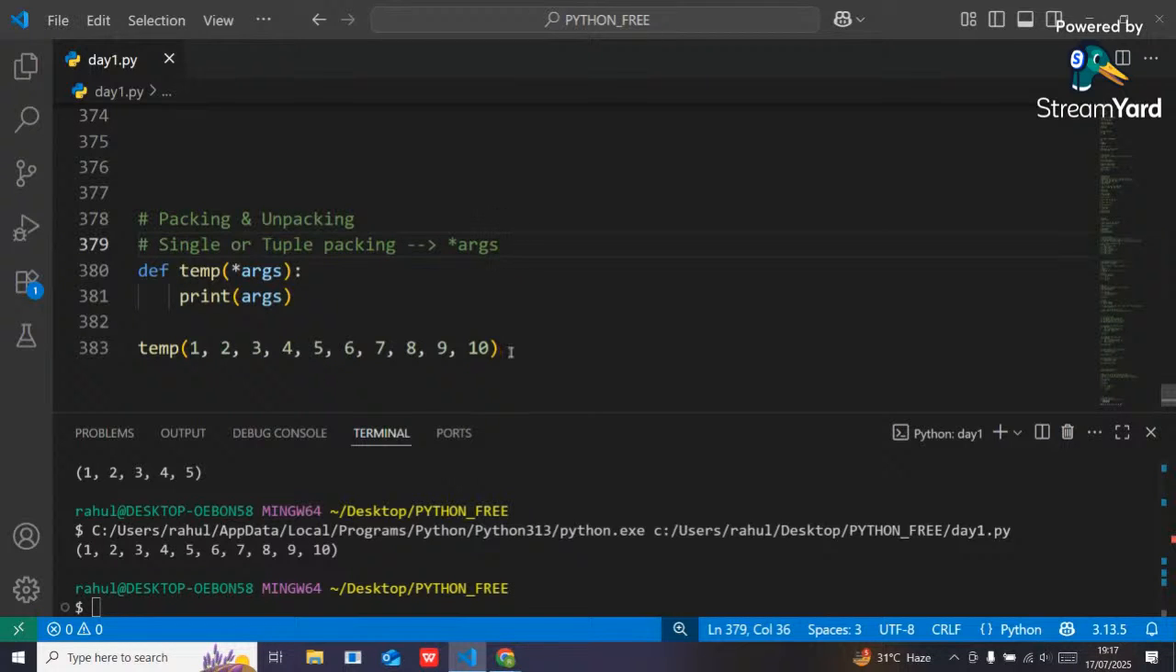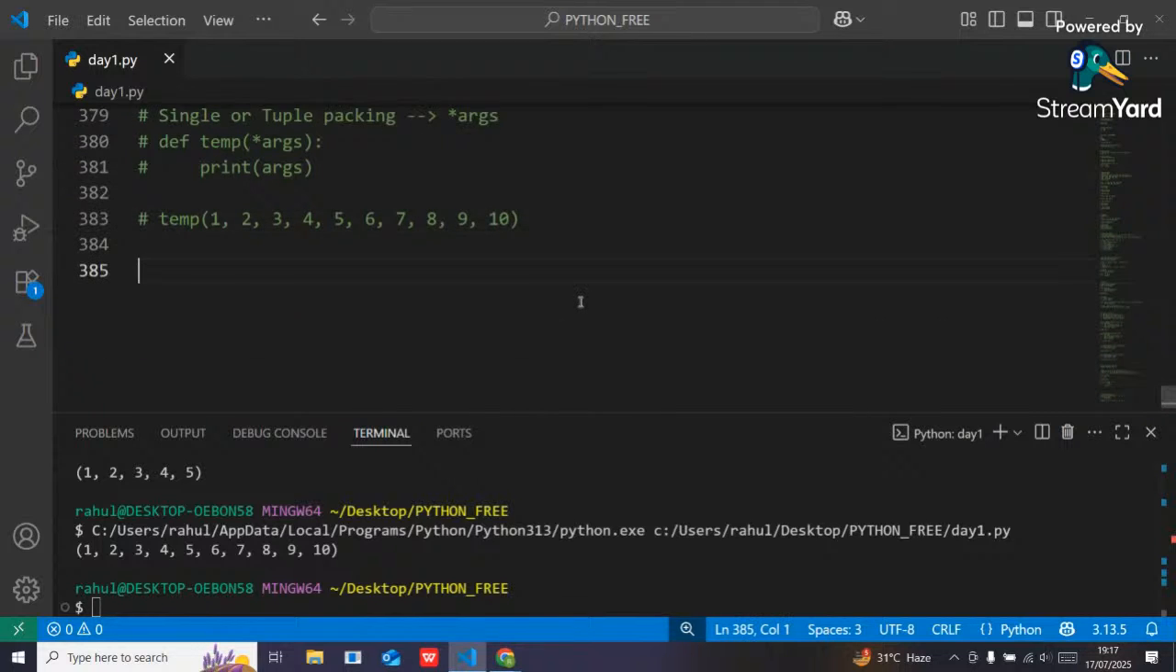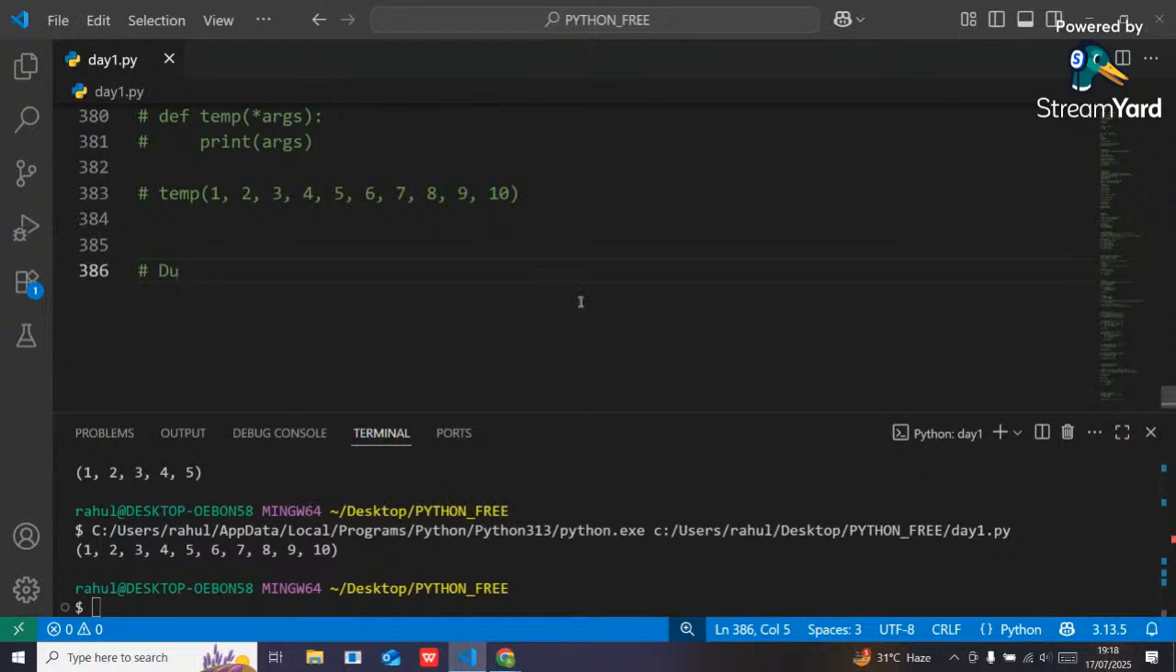I will share you the notes. You can see the definition. Okay, very good definition is there. Okay, here is the single packing. Now another type of packing is there, which is called what? Double packing. Okay, double or dictionary packing.